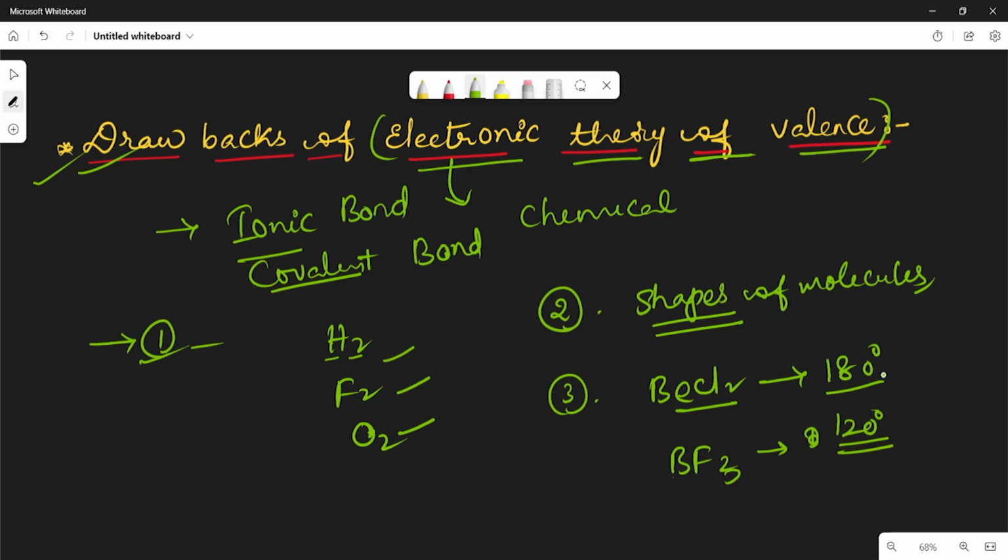To overcome the drawbacks, one more theory comes forward to explain all the concepts. That is called VSEPR theory, which means valence shell electron pair repulsion theory.